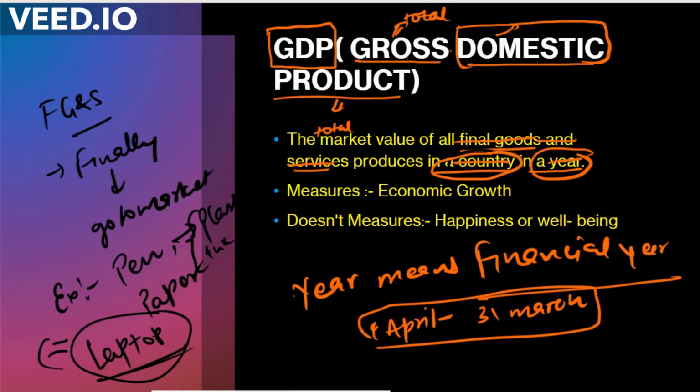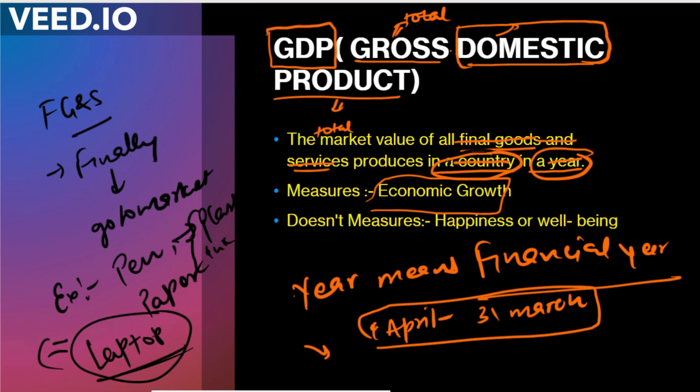Before the end of the financial year, our finance minister presents the budget for the next financial year. Get my point? So here the word financial year is important. We are talking about the financial year, and it is the year in which we look at the business transactions. What goes out, what comes in, the outflow and inflow, all are measured in that year.